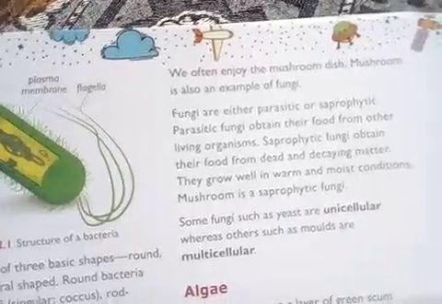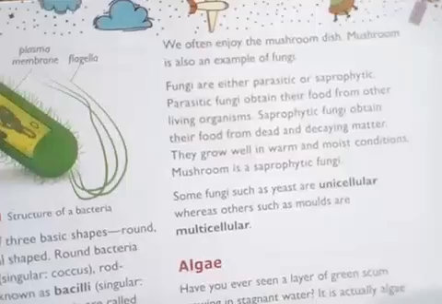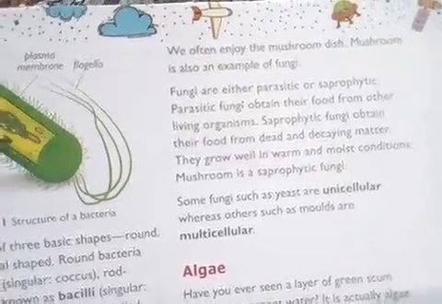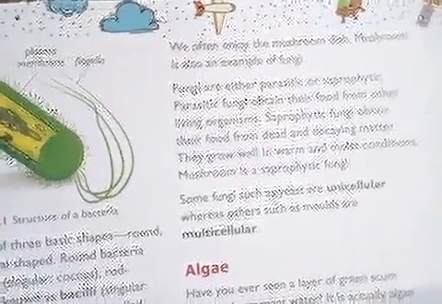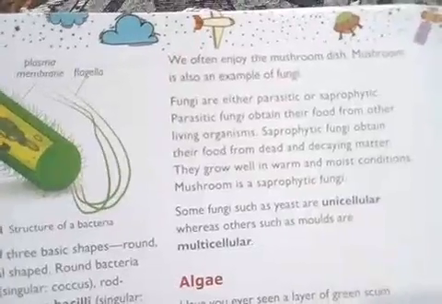Suppose there is dead wood, a wood which has been chopped and kept in a place for a while, and these saprophytes obtain their food from that wood and are able to grow. Some fungi such as yeast are unicellular, whereas other molds are multicellular. So yeast is a very important substance you will be studying in our upcoming topics. What are some of the uses of yeast?